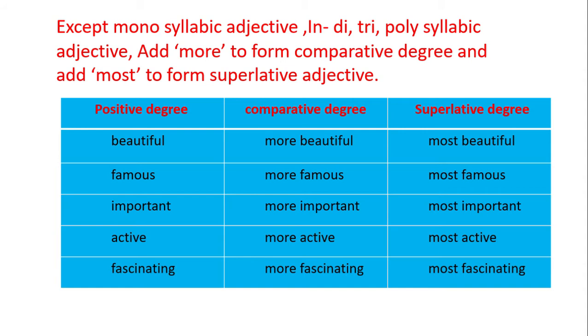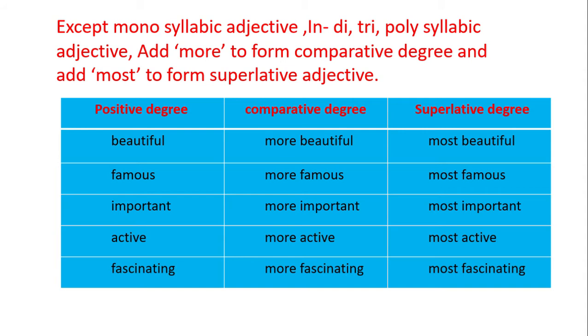Famous is a disyllabic word, fa-mous. To form the comparative degree, we add more to famous, forming more famous. To form the superlative degree, we add most to famous, forming most famous. Important is a trisyllabic word.